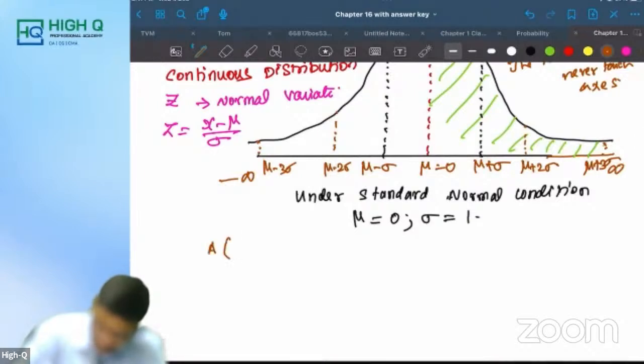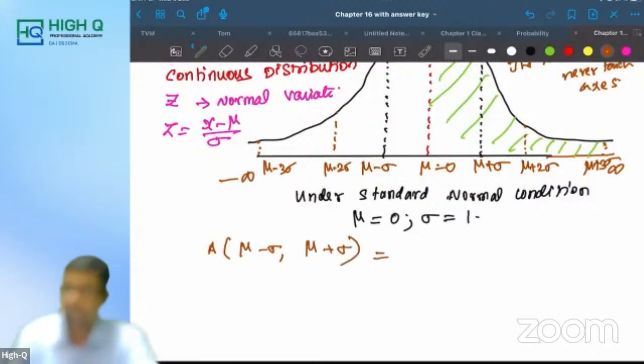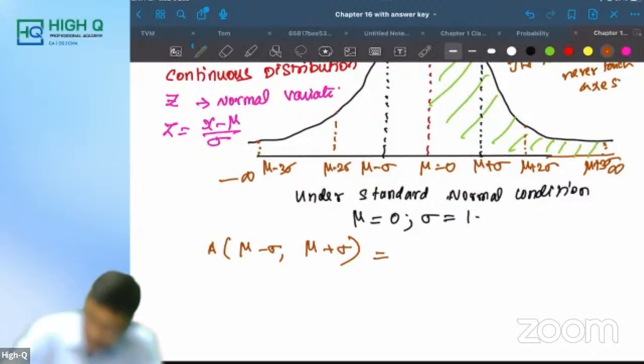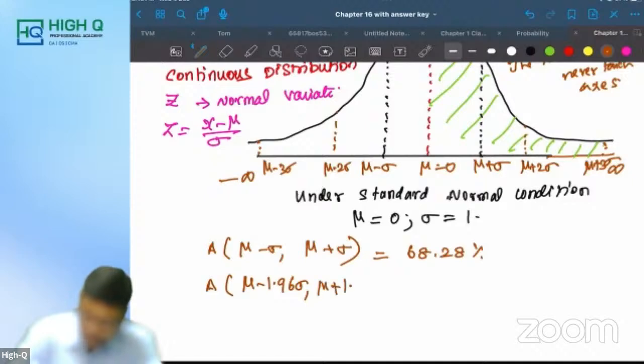Now listen here, my dear. The area under the curve from mu minus sigma to mu plus sigma, the question can be asked. Do you all remember what it is? It is 68.28 percent. Now, the area under the curve from mu minus 1.96 sigma to mu plus 1.96 sigma.